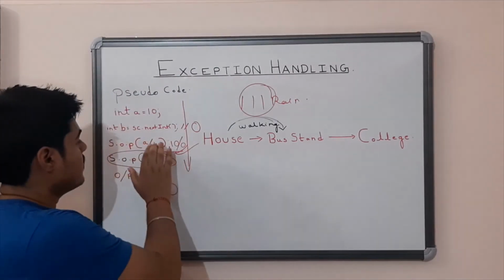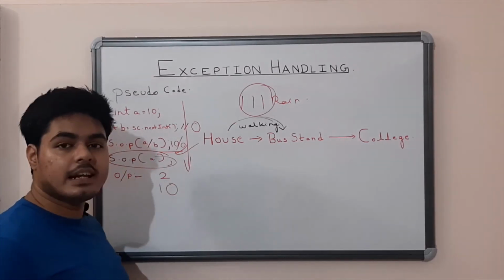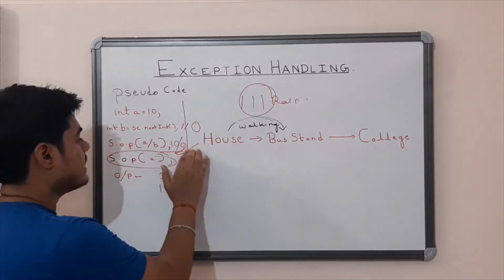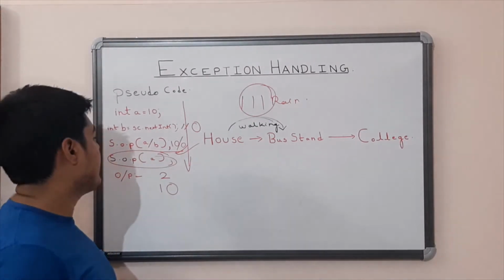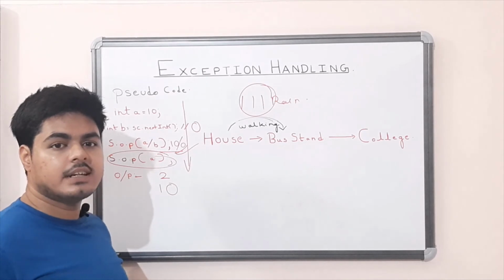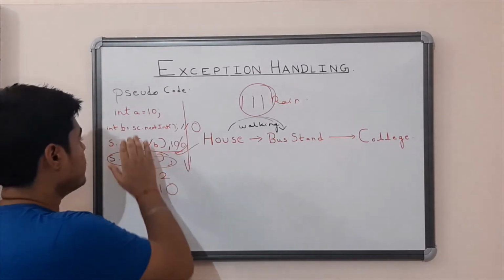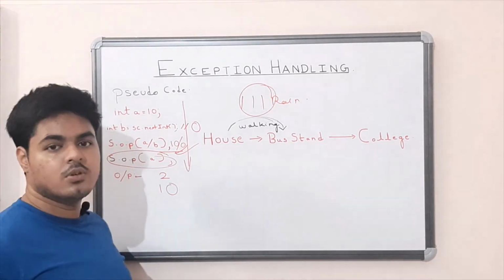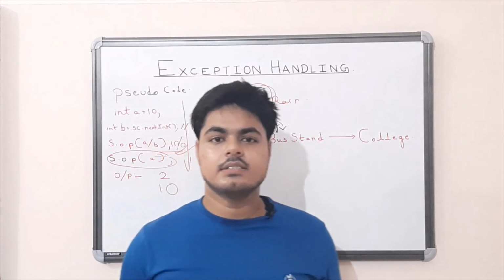Similarly, we can write this System.out.println inside a try block, because it will generate a divide by 0 exception. If it generates an exception, then inside the catch block we can ask the user to again enter a value which is not 0. Don't worry about try catch, we will learn these things in the next video.